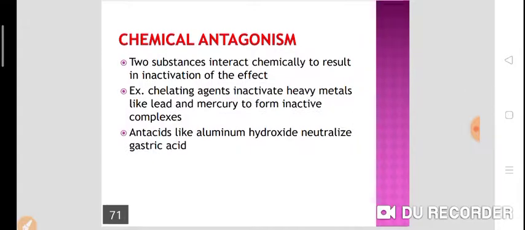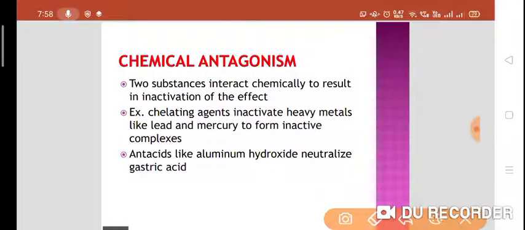What is chemical antagonism? Chemical antagonism is when two substances interact chemically to result in inactivation of the effect. For example, chelating agents inactivate heavy metals like lead and mercury. We have already seen this example. When two substances interact chemically, the result will be inactivation of the effect.